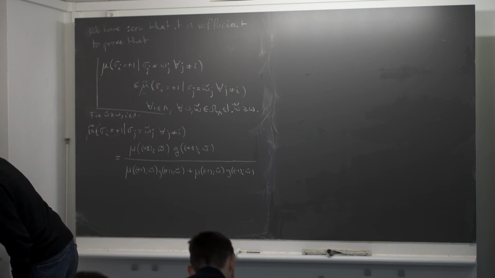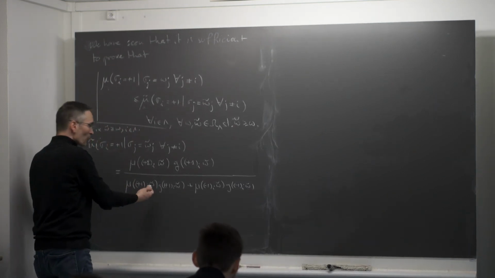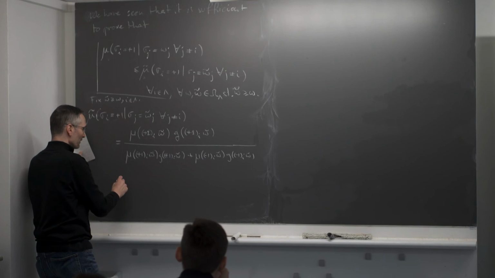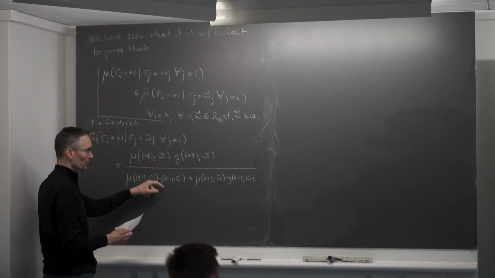Okay, I'm running out of chalk. Okay, so we are at this stage. This you can write in a slightly simpler form. You see, this term in the numerator is the first term in the denominator, so we'd like to cancel both.